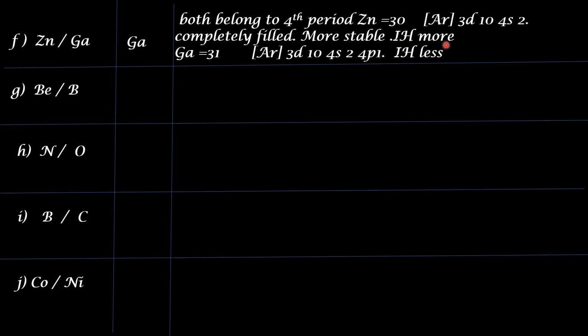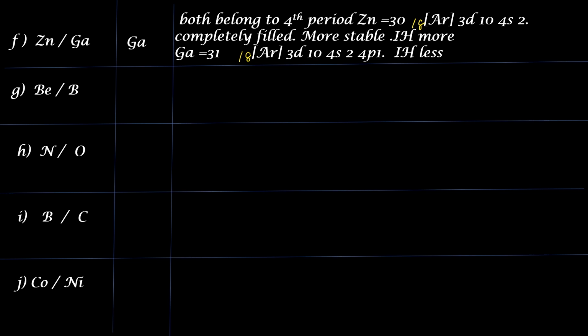So ionization enthalpy is more. Whereas gallium, atomic number 31, electron configuration, argon, 3d10 and 4s2 and 4p1. So ionization enthalpy is less. Atomic number of argon is 18. I have noted it there.